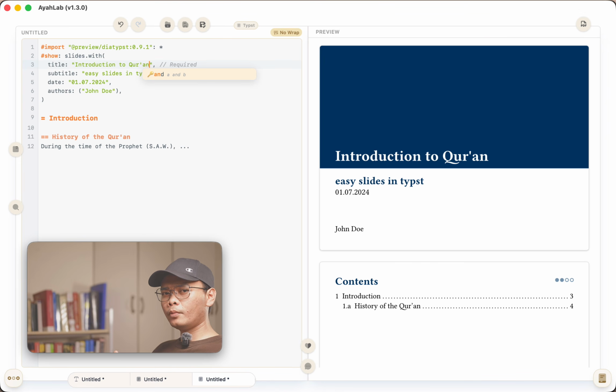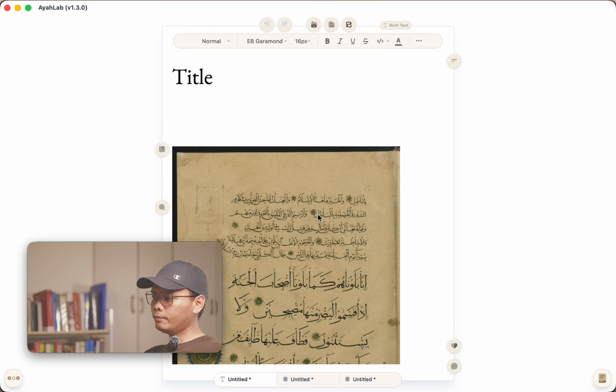So the AyahLab, it's a full package, right? Once you study the Quran, you can casually put it in the lexical notes. But if you are now ready for publication and presentation, you can also use this to create some presentation and also to create some books, for example, or to publish journal formatted papers, for example. You can also use this, right? So yeah, there you go.